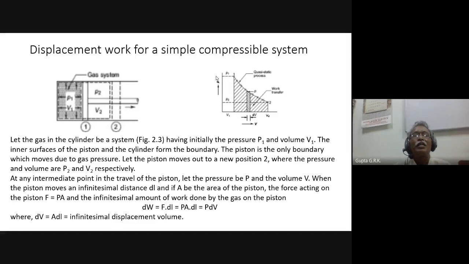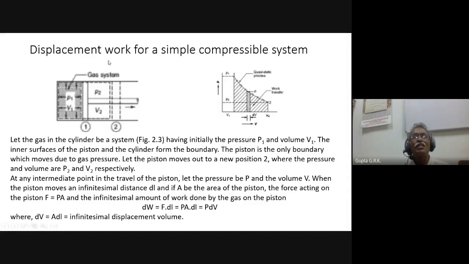Okay. So there is this important thing which we discussed throughout the semester, that is displacement work of a simple compressible system. So what is a simple compressible system? A simple compressible system is one where there is only volume change and all other energy transfers are negligible, like magnetic, electric, and capillary or surface tension effects. Only compression work or expansion work is taking place, which we call displacement work.